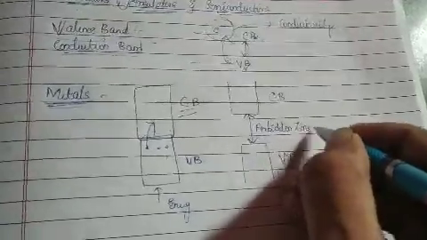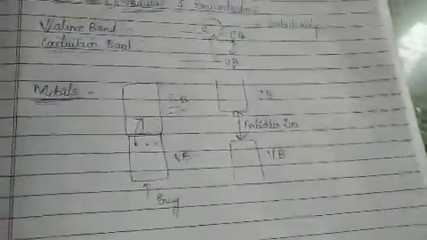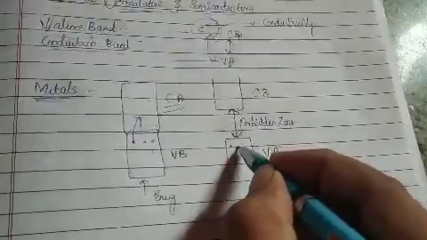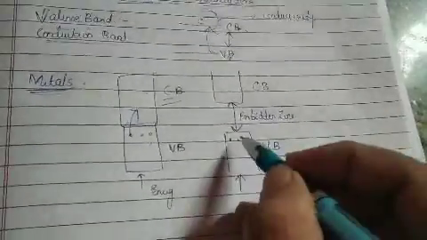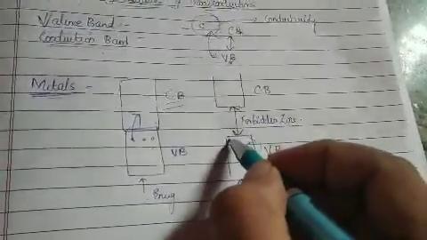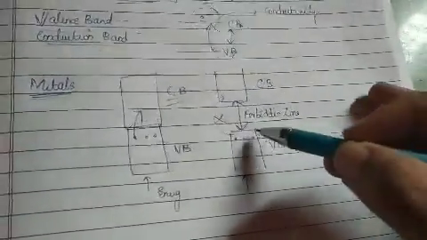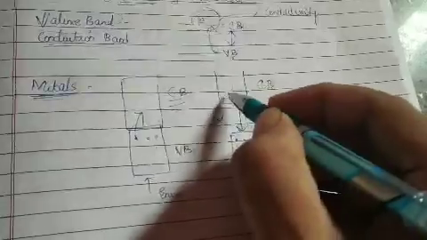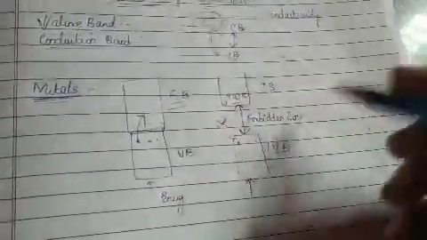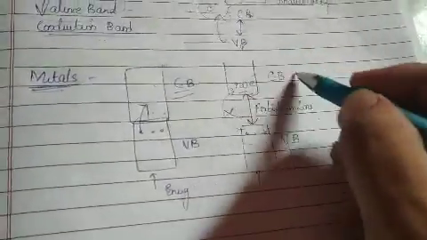Of course, you know the meaning of forbidden: we cannot enter. That is the reason that whenever you apply energy, the valence band electrons can't easily jump. This is not possible. Since there are no electrons in the conduction band, conductivity doesn't take place.